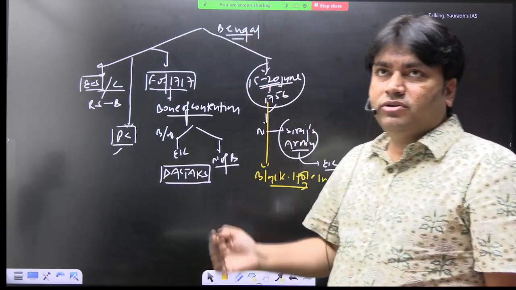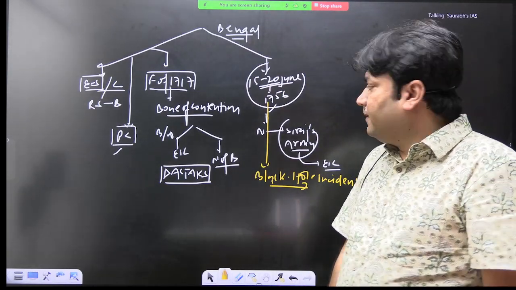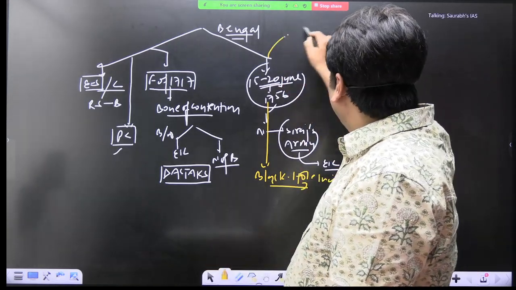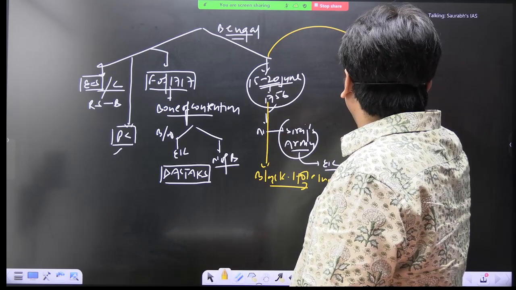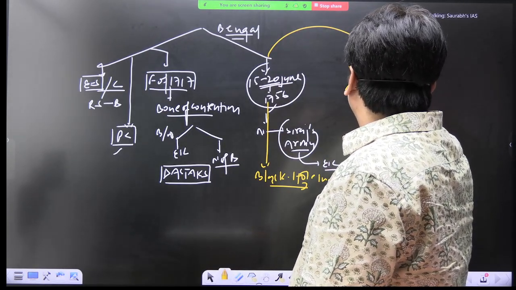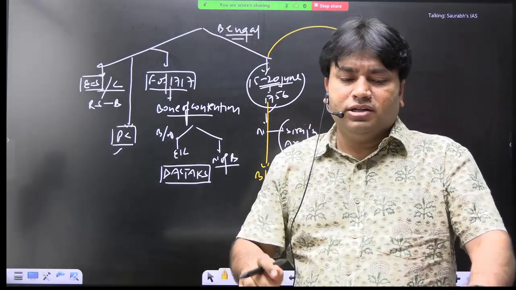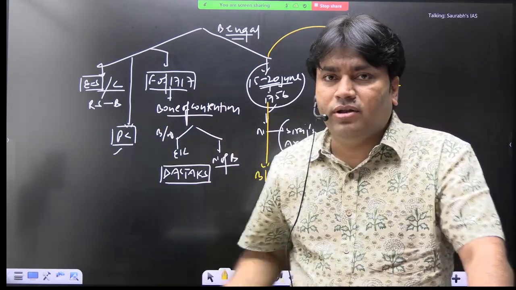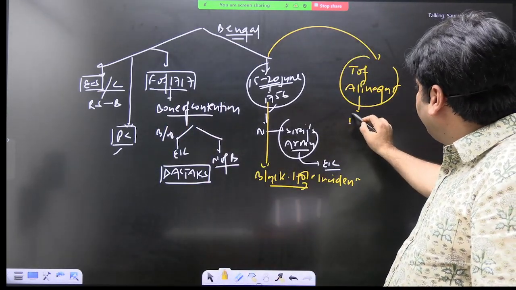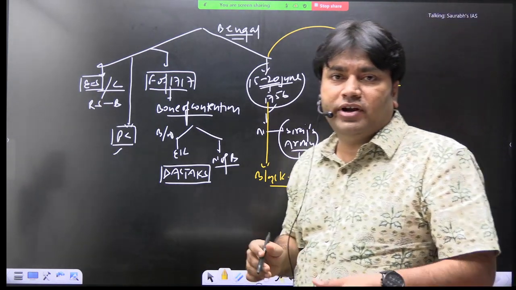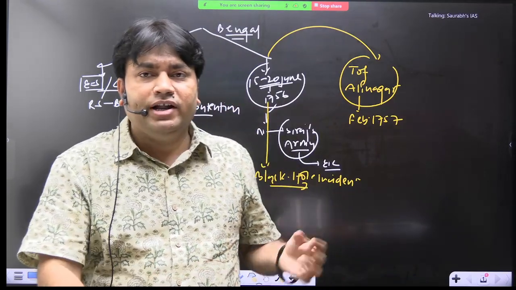Now we are going to continue to the next topic, and here we see that there is another development, known as the Treaty of Alinagar. This we need to discuss. After the Treaty of Alinagar, we'll discuss the Battle of Plassey and all. The Treaty of Alinagar was signed in Feb 1757. This is the time period of the Treaty of Alinagar, Feb 1757.